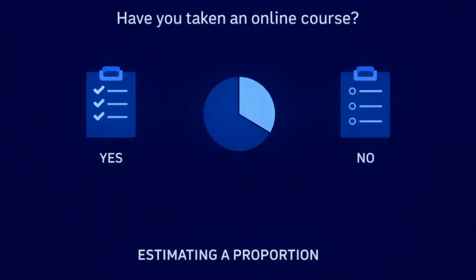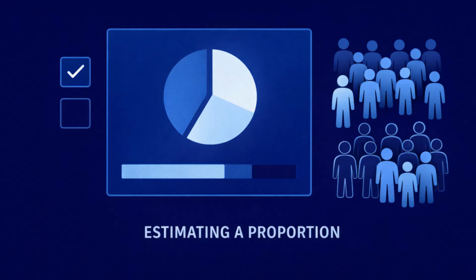Suppose we want to estimate the proportion of students at a college who have taken an online course. This is a yes or no question. Each student either has taken an online course or has not. We randomly sample 200 students. Out of those 200 students, 110 say they have taken an online course. Based on this sample, our estimate is that a little more than half of the students have taken an online course.